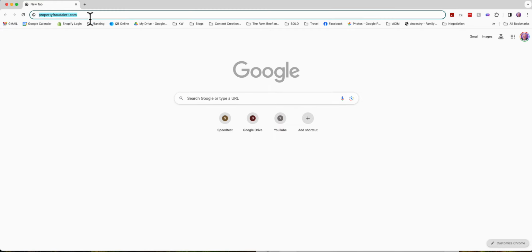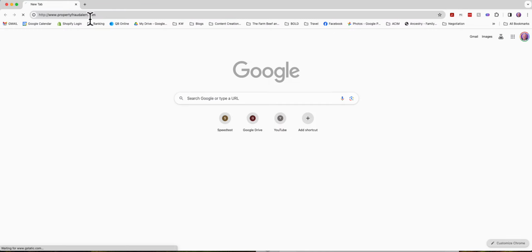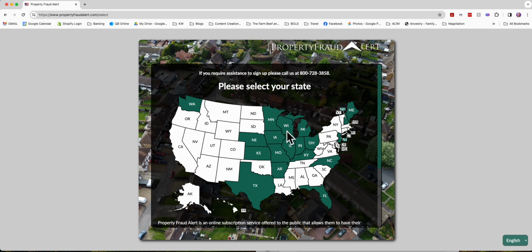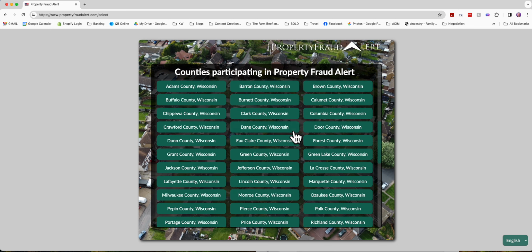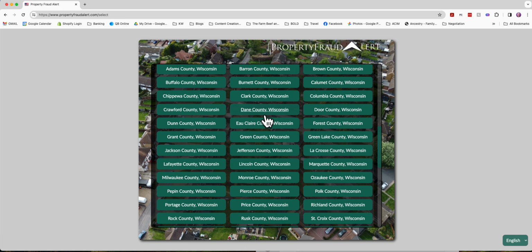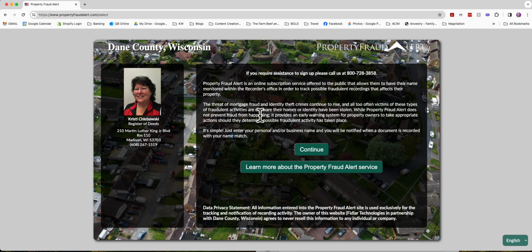If you just have them go to propertyfraudalert.com, so just have them type in propertyfraudalert.com. This is a map that'll pop up. You can see Wisconsin is one of the states that's participating with this company. And whatever county they own property in, they'll want to register in every county that they have property in. So let's say it's Dane County, and they can register not only in their name, they can also do it in businesses' names. And this is to prevent mortgage fraud or identity theft crimes, which are on the rise.